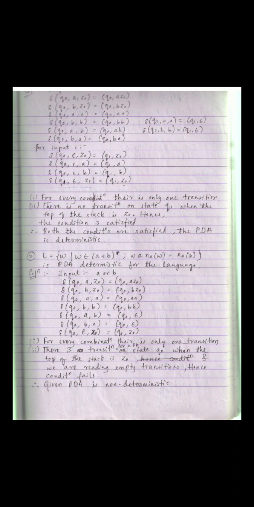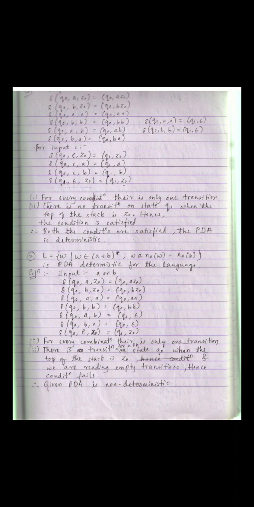Suppose you got one more transition with q1 epsilon, then what happens? For the same combination you are getting multiple outputs. At that time it is not valid. So the first condition states that for every combination of values there should be only one transition output.